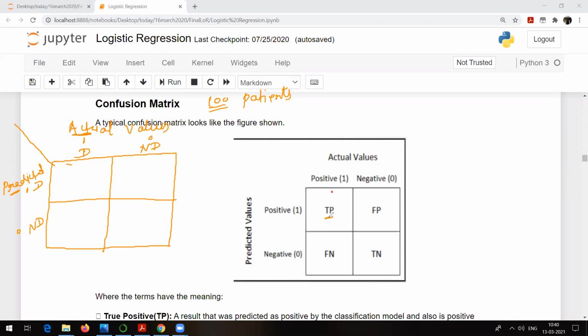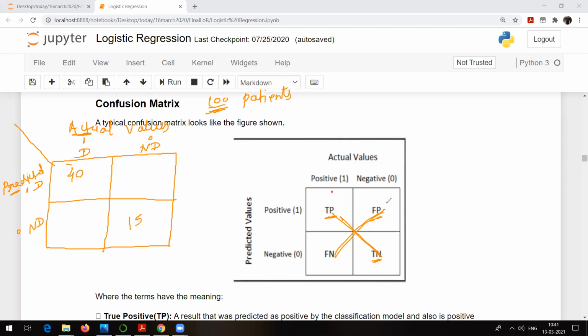See, these are the values. This is called true positive. This is called true negative. False positive, false negative. Remember it like this: true positive cross true negative, false positive cross false negative. Let's say the true positive value in our model, which we got after creating the model, out of 100, is 40, and the true negative value is, let's say, 15.